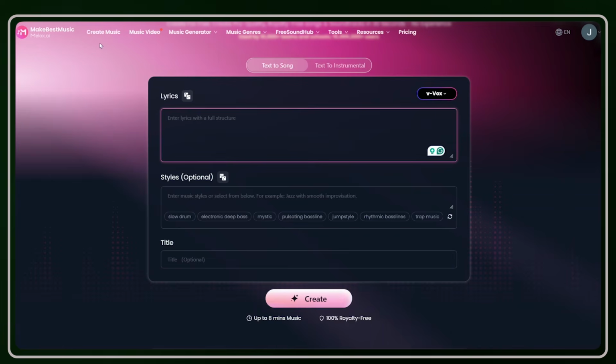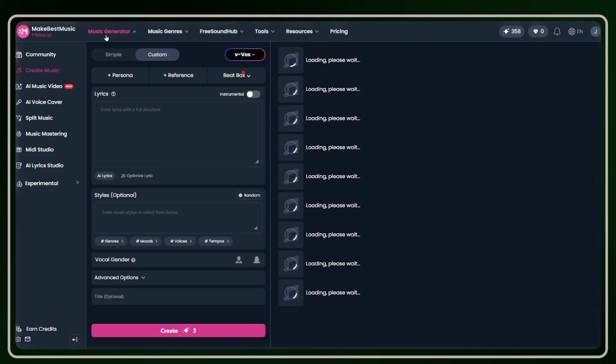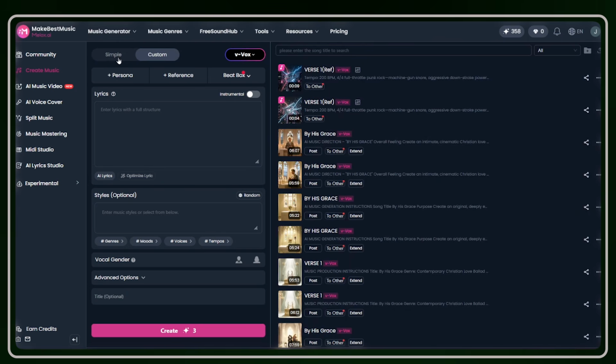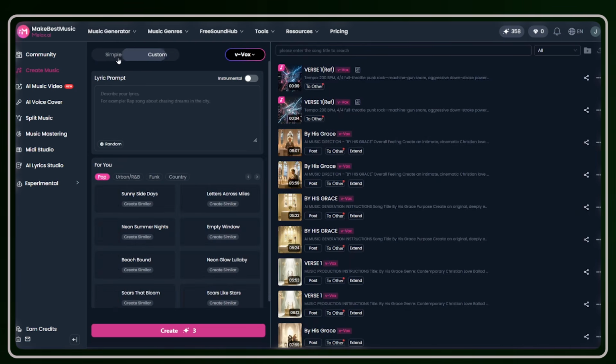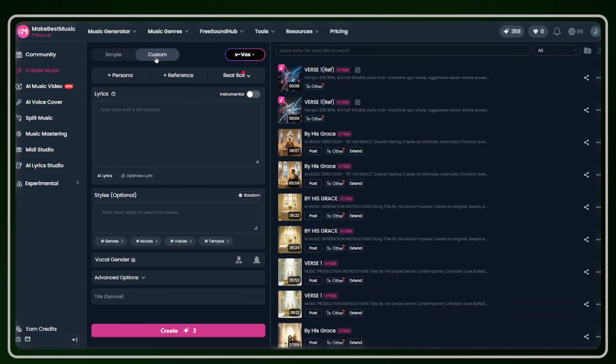You can also click on the Create a Music button here on top, and it's going to open in this new tab. So ensure that if simple is selected, you switch it to custom. This is where you can simply have full control of the song you're creating. Paste in your lyrics, insert the style of music you want to create, and insert the title of your song. Literally, that's all you have to do.